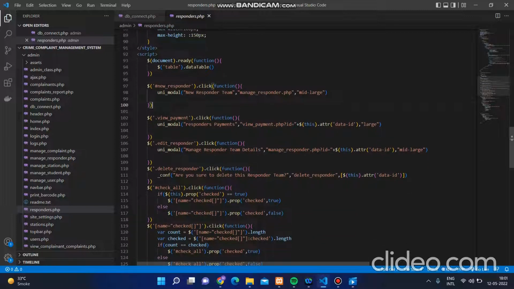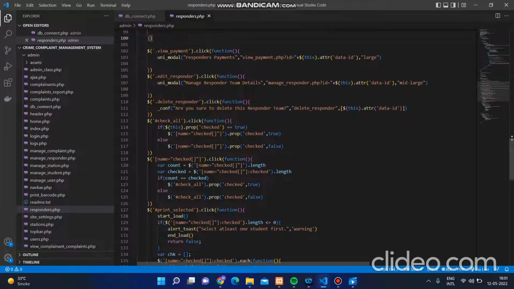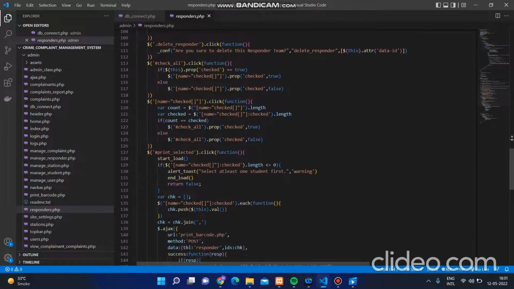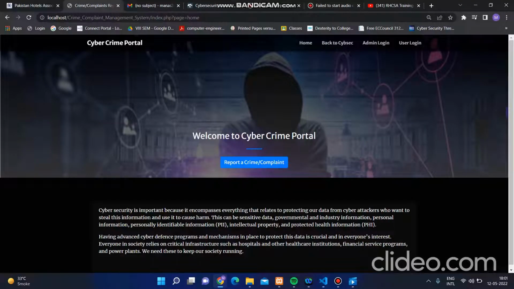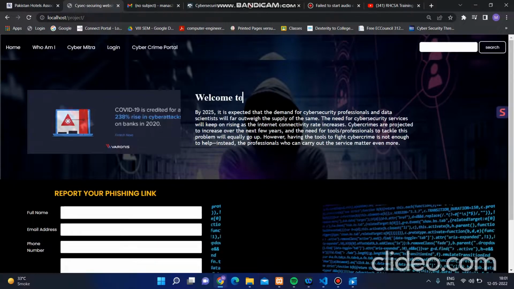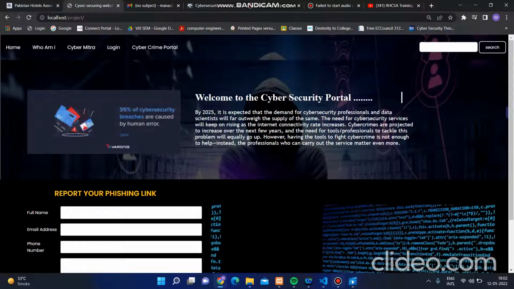These functions were created in such a manner that if the user performs any action, it must get triggered both in the system as well as in the admin portal. So now, as you can check, we have explained the whole project, not in short but in a brief manner. I'm pretty sure that you must have got this.